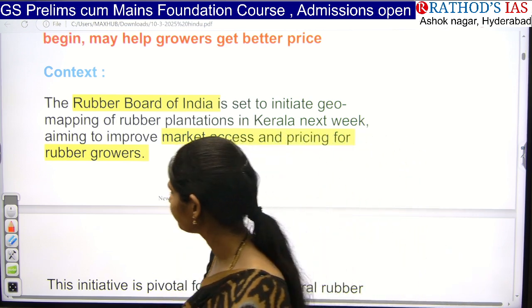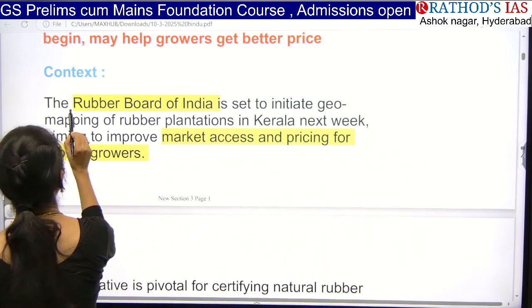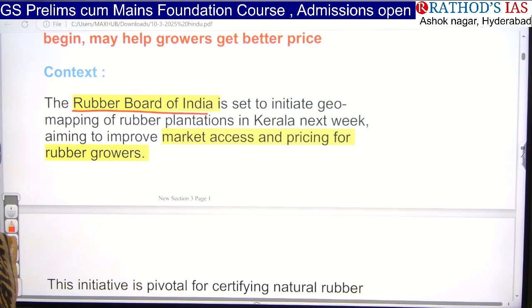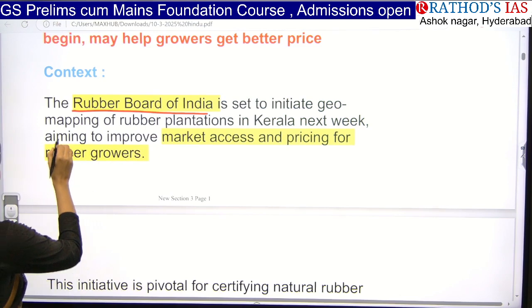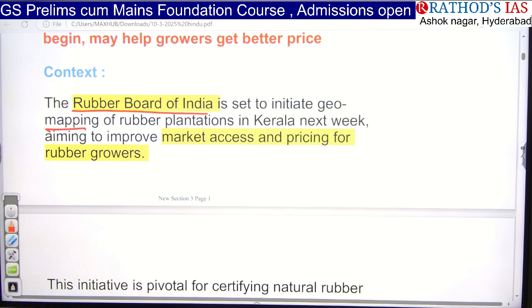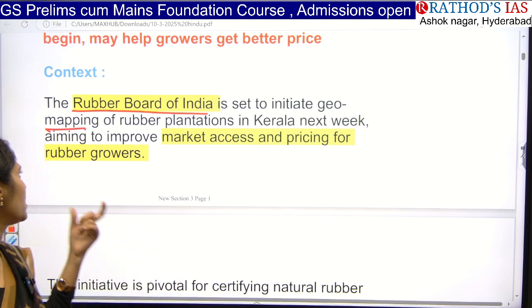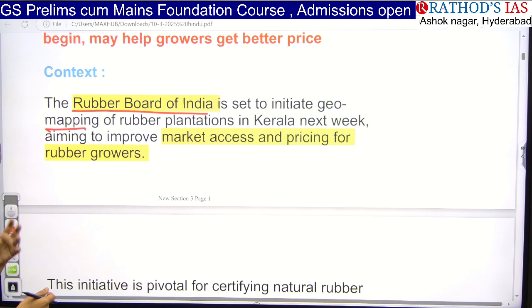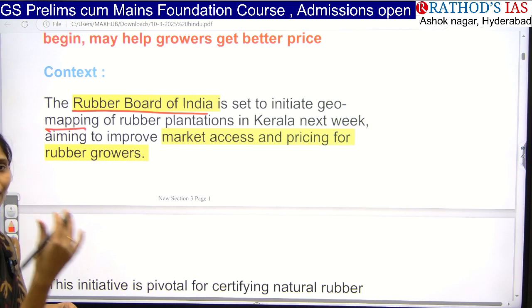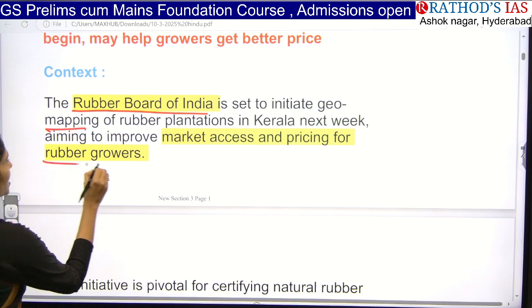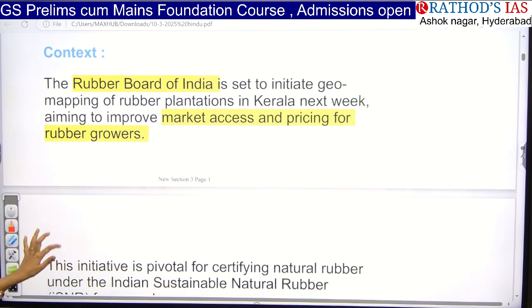So add that. So this article is saying that Rubber Board of India is set to initiate geo-mapping of rubber plantations in Kerala. So in Kerala, they are going for this geo-mapping so that it will be helpful for increasing access as well as pricing for the rubber growers.